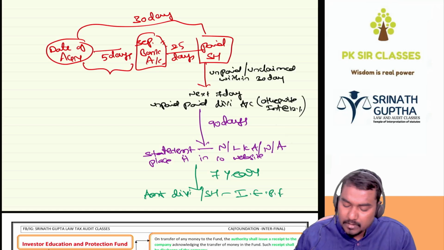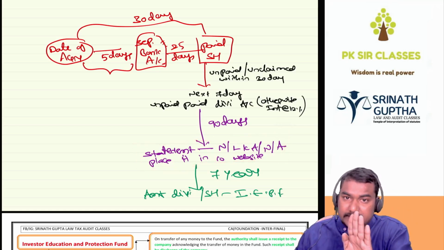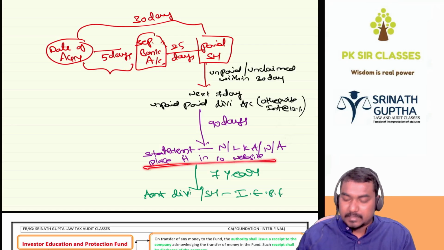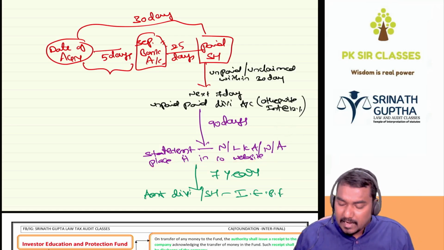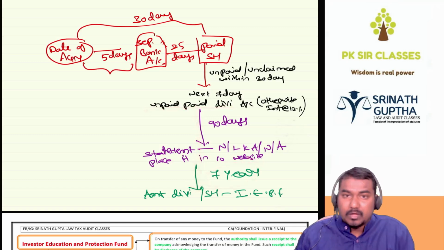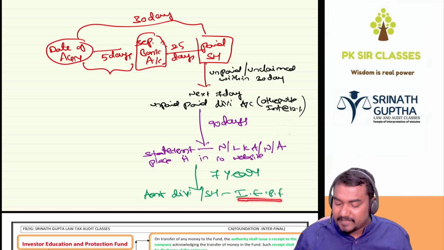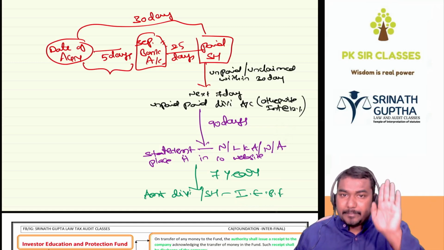If no one is claiming, prepare a statement containing the name, last known address, amount of dividend, etc., and place it on the company website. Still if no one is claiming, after 7 years from transferring it to the unpaid dividend account, the shares and the dividend amount will be transferred to the Investors Education Protection Fund. Then the IEPF authorities will issue the receipt.